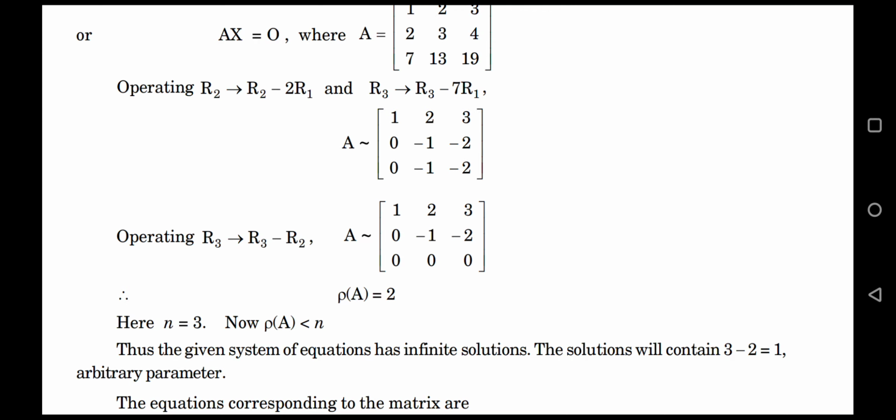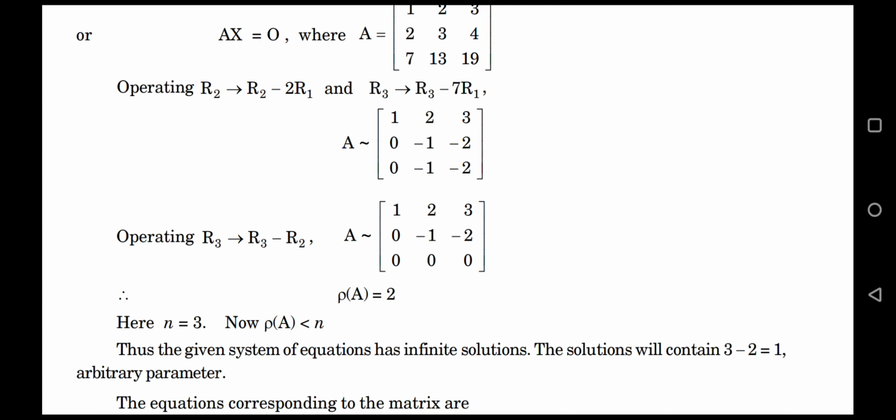Let z equal to k. Now we have two equations in row echelon form of matrix A: x plus 2y plus 3z is equal to 0, equation number 4, and minus y minus 2z is equal to 0, equation number 5.